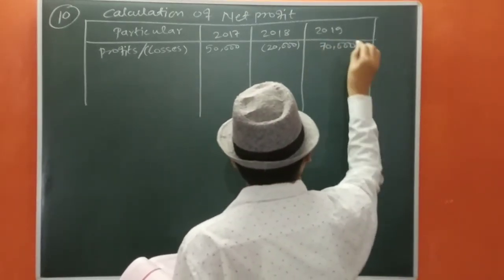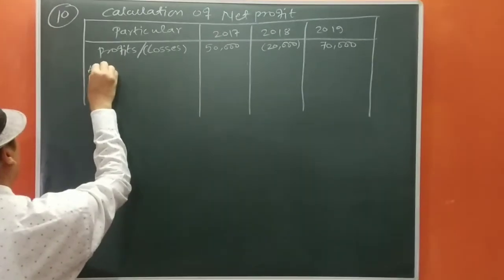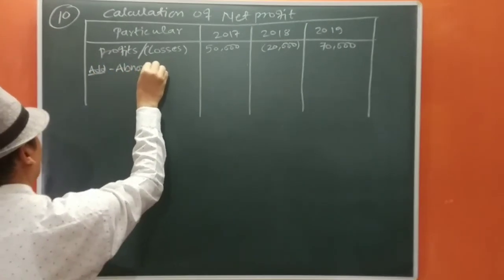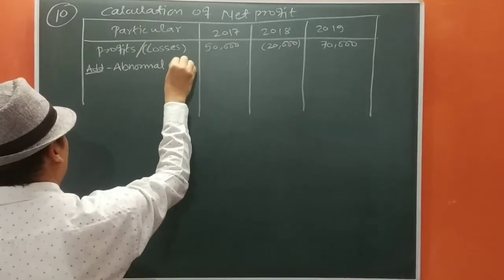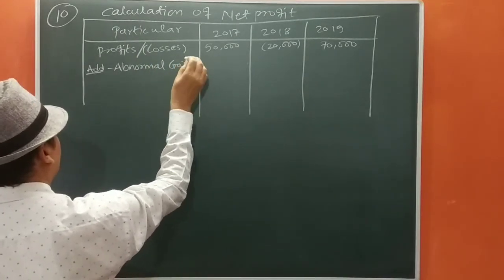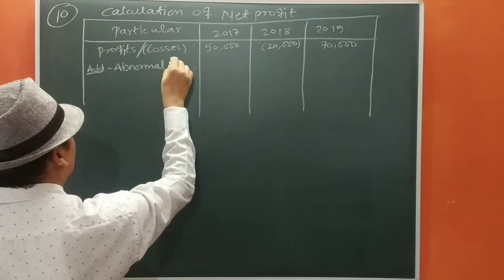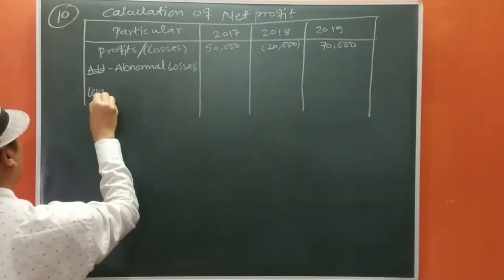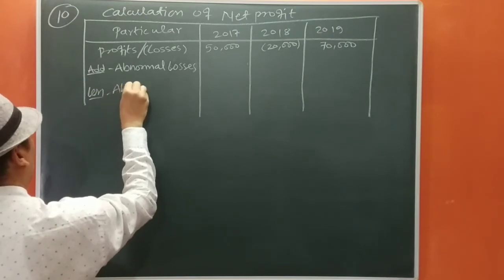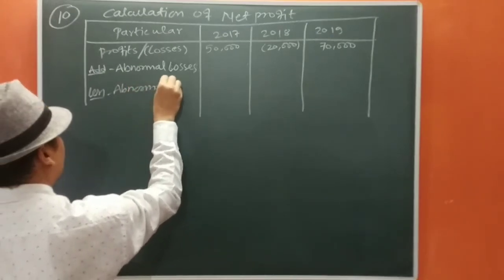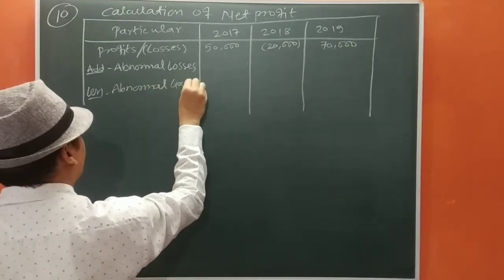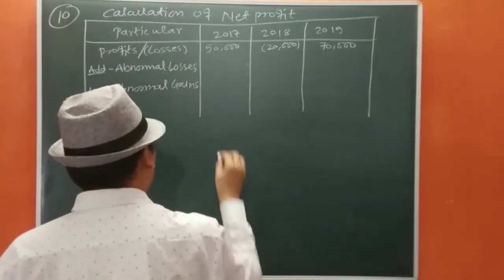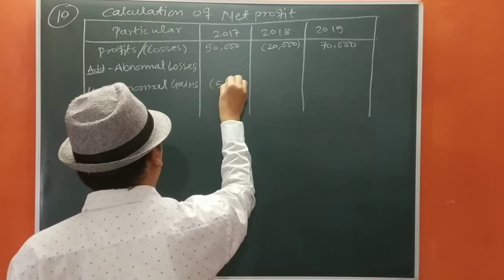Okay, so we are going to add abnormal losses, and we are going to deduct abnormal gains. Okay, in the first year, that is abnormal gains, so we are going to deduct here.